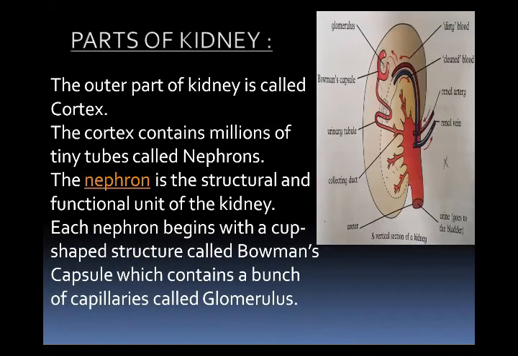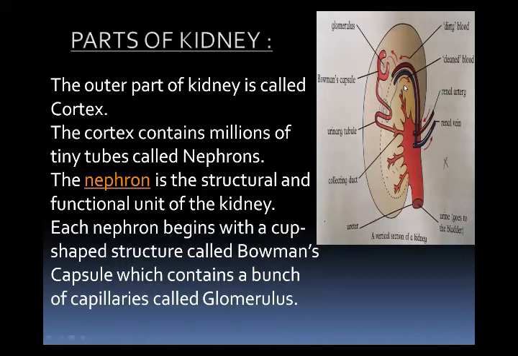Now we will move to the internal parts of the kidney. Okay, you can see the picture of the kidney in the slide. If you take the vertical section, the longitudinal section of the kidney, you can see these parts. The outer part of the kidney, yes, you can see here, is called the cortex. This whole part is called cortex. This is darker red in color.